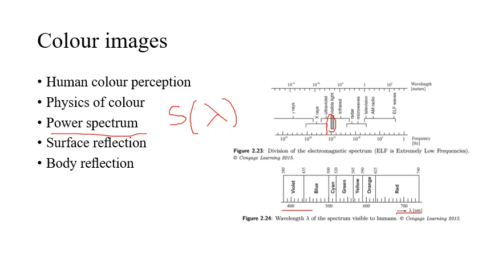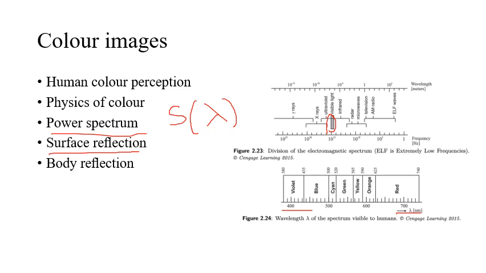Two physical mechanisms happen when a surface is irradiated, that is, when sunlight or radiation is projected onto any surface. So two predominant physical mechanisms take place. The first is the surface reflection. So what is meant by reflection as such? Surface reflection rebounds the incoming energy in a similar way to a mirror. If you consider a mirror, we can see our face in the mirror. That is because of the reflection. So it rebounds the incoming energy in the same way as we can see in the mirror.